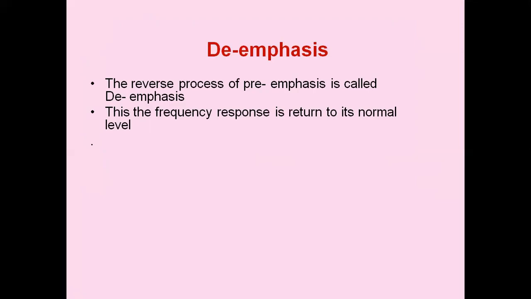Now at the receiving end, after demodulating the signal, we apply the emphasized signal to a de-emphasis circuit. The reverse process of pre-emphasis is called de-emphasis. The frequency response is returned to its normal level.